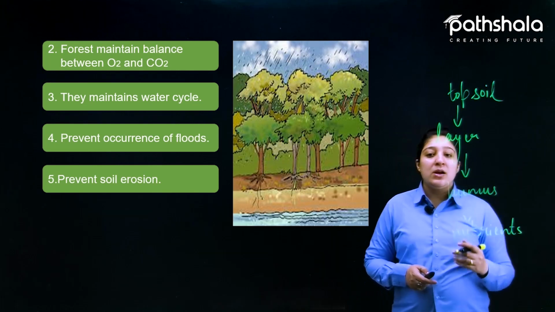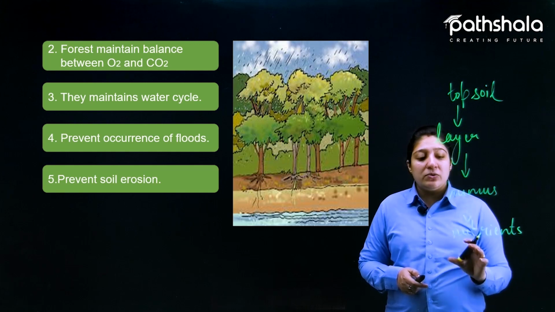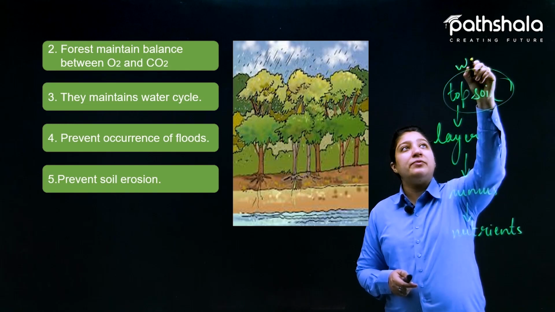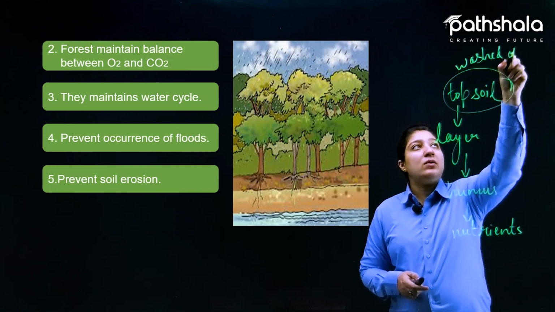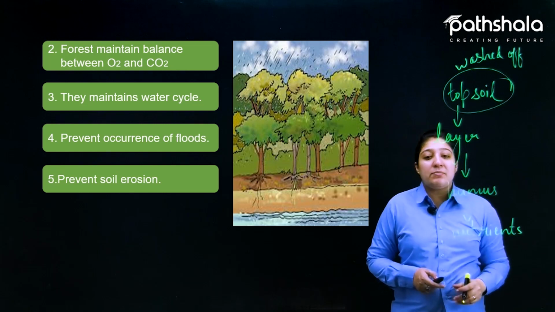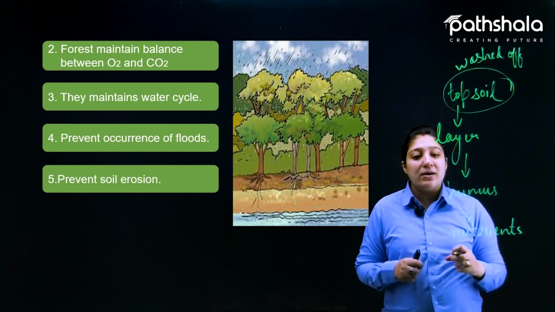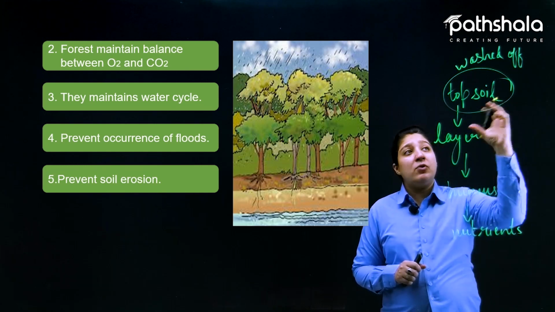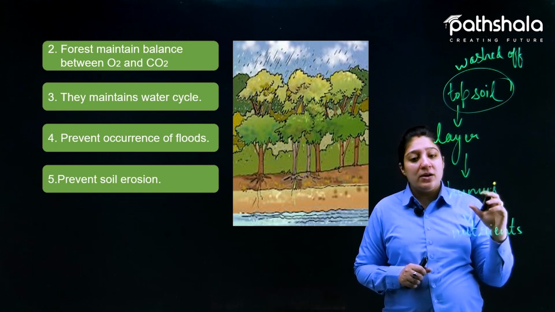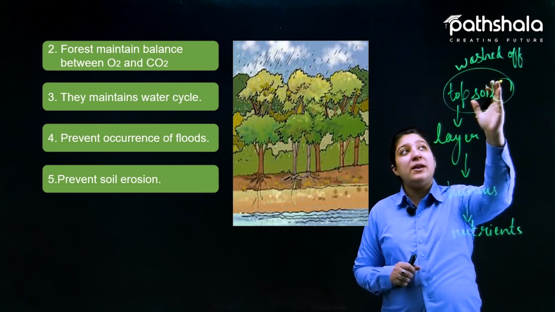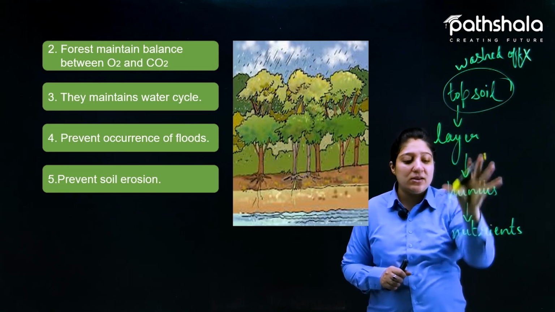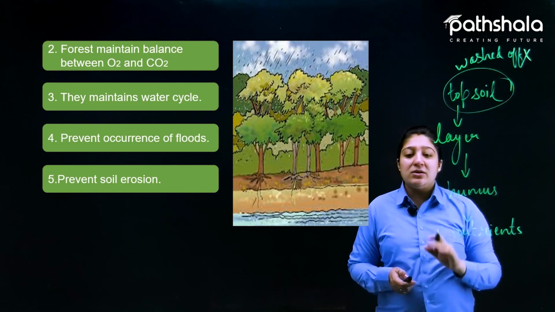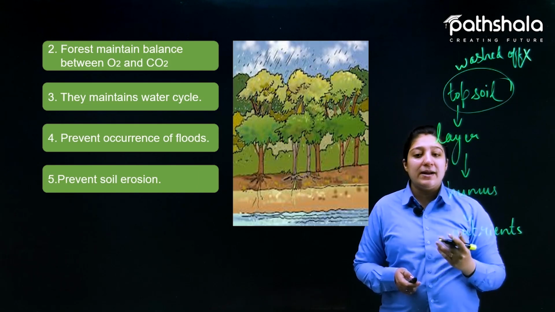for their proper growth. Now what happens in soil erosion? That topsoil layer is washed off, right? But as there are plants, they pack or keep the soil intact at that place itself. Now, when there is water or the action of wind, the top layer is not washed off, and as a result soil erosion is prevented, right? So that is how soil erosion is prevented by plants.